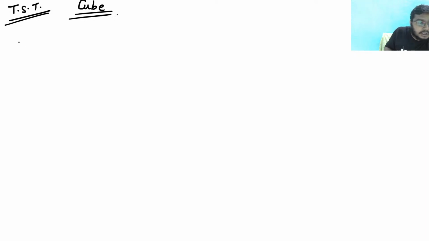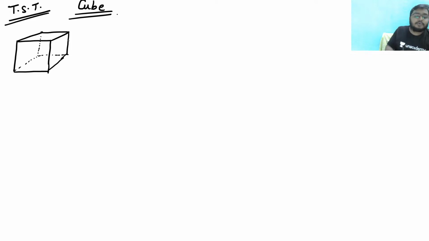So suppose I have a cube like this, whose length is given as a. Now what is the total solidification time?